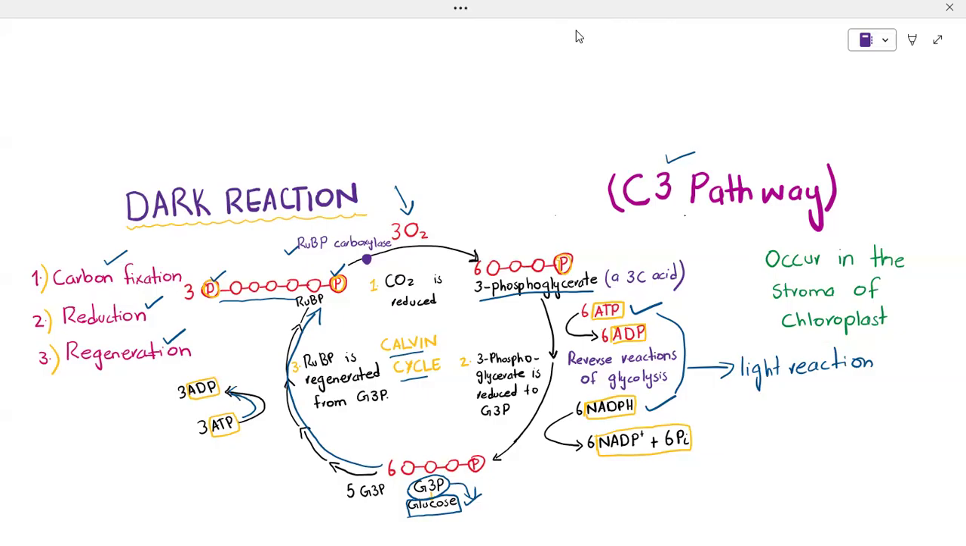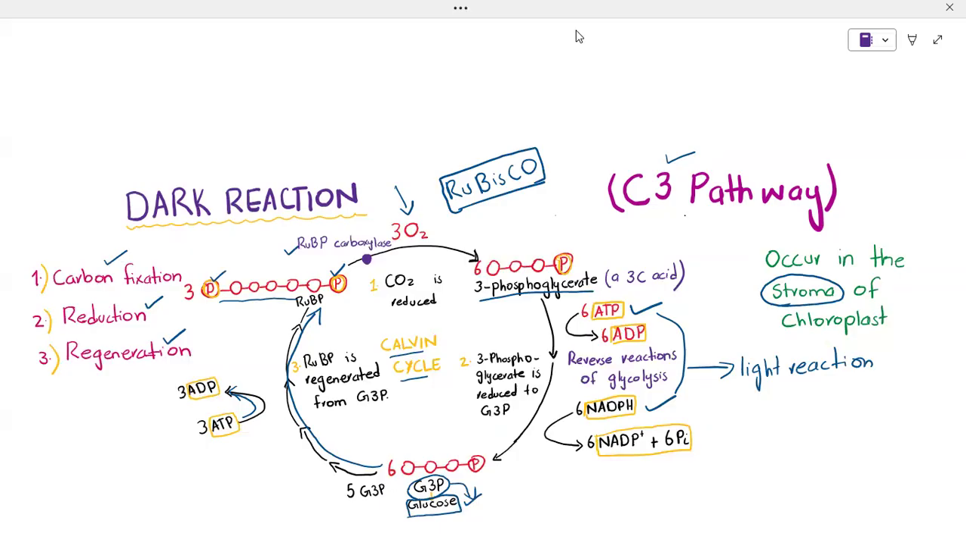To summarize the dark reaction, the location of the C3 pathway is the stroma. It occurs in the stroma of the chloroplast. The energy sources are ATP and NADPH from the light reaction, and the key enzyme utilized in the dark reaction is Rubisco. Rubisco is the key enzyme used in the dark reaction.